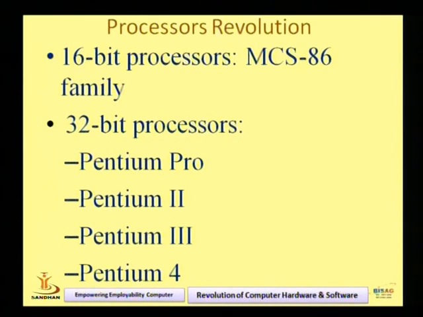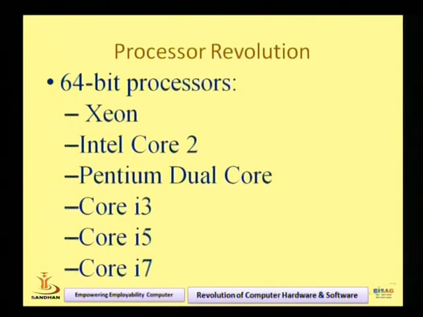Now, next is the 16-bit processor. The MCS 86 is called the 16-bit processor. Some years ago, about 15 years before, 32-bit processors were there. And we all know the Pentium series: Pentium Pro, Pentium 2, Pentium 3 and Pentium 4. Please check the contents, please check the slides. There are 16-bit and 32-bit processors. But now, I am talking about the era of the 64-bit processor.